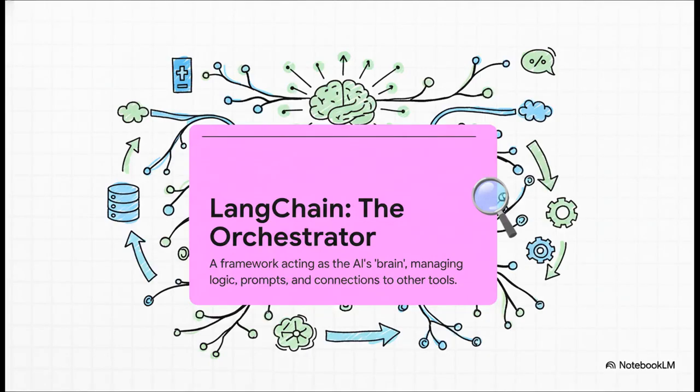First up, let's talk about LangChain. Now think of it less like the AI itself and more like the conductor of an orchestra. It's the framework that connects all the different pieces. It manages the flow, handles the prompts, and tells the language model what to do and when to do it. It's the central command center for our entire operation.